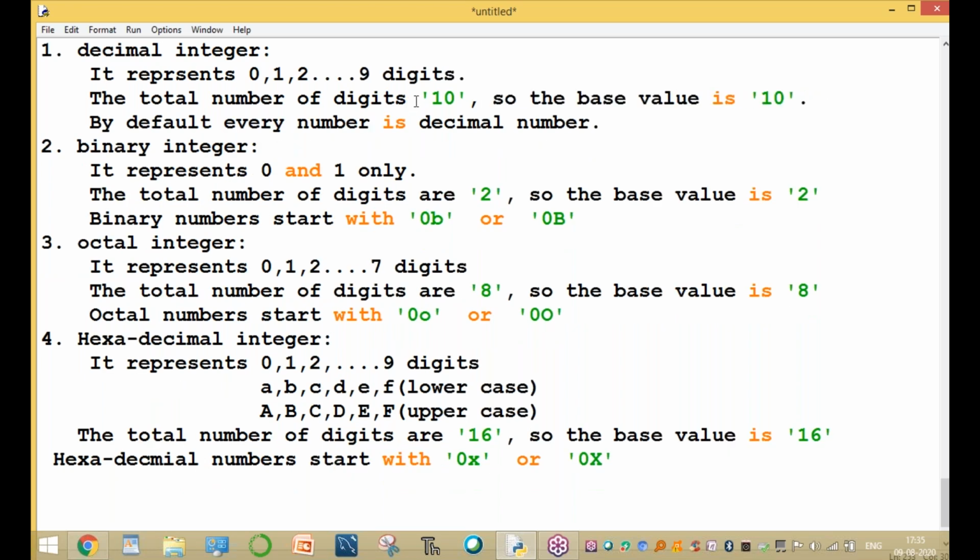Total number of digits are 10. So the base value of a decimal integer is 10. Binary is 0 and 1. Total number of digits are 2. So the base value is 2.